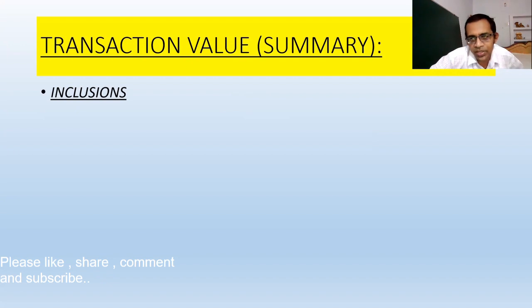Okay, when you include these things in the basic value, I will tell what will be included or excluded, but broadly you have to understand that some items are included in the transaction value and some items are not included.